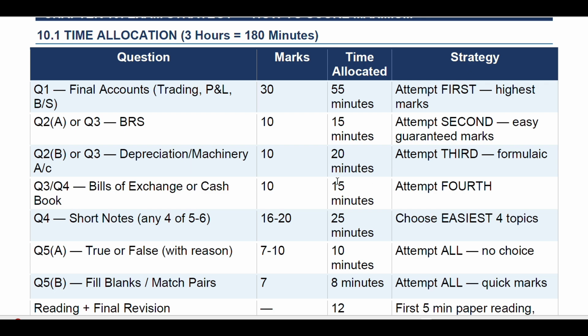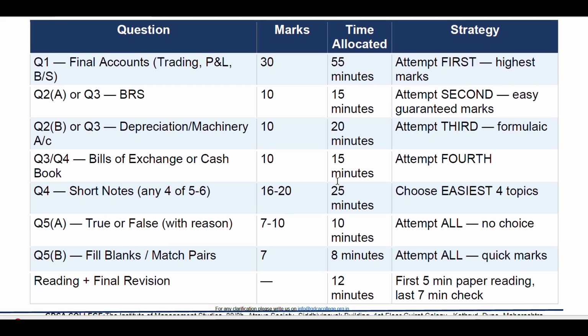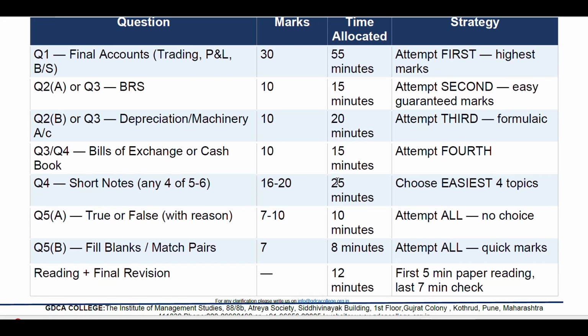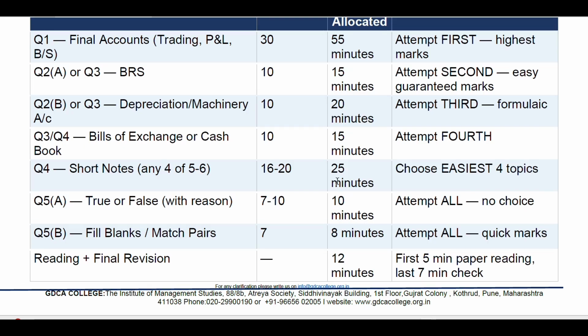Question number 3 or question number 4: bill of exchange or cash book, for 10 marks, 15 minutes, not much more than that. Attempt it fourth. Question number 4: short notes on any 4 out of 5 or 6, for 16 or 20 marks, 15 to 20 minutes. Choose the easiest 4 topics. Question number 5A: true or false with reason, 7 to 10 marks.